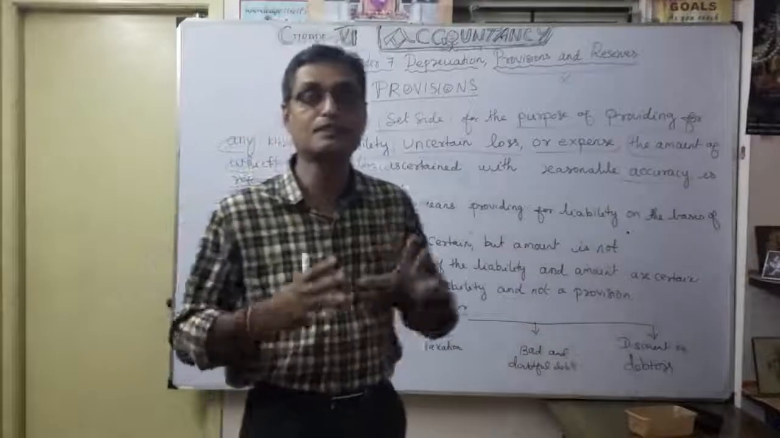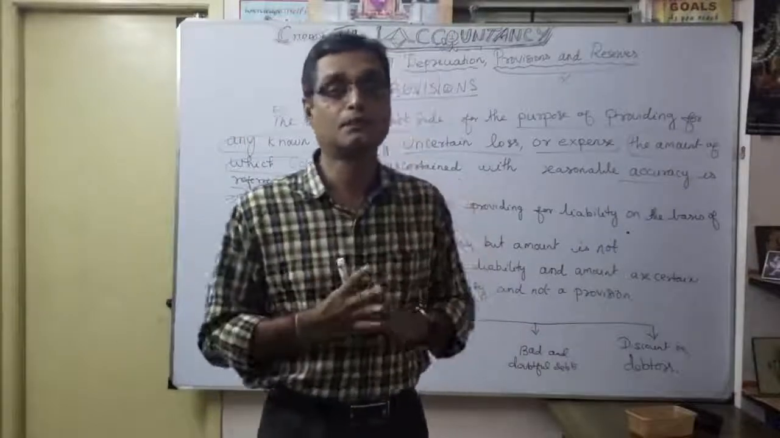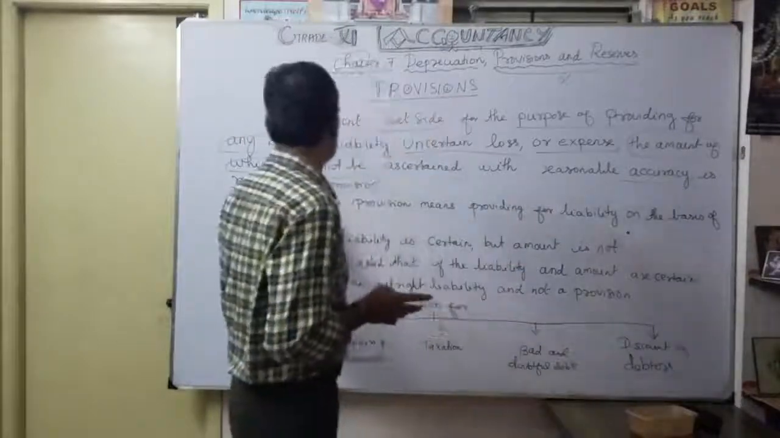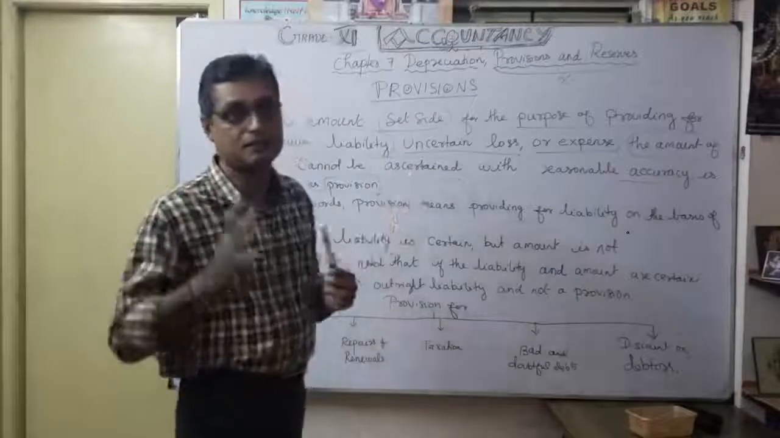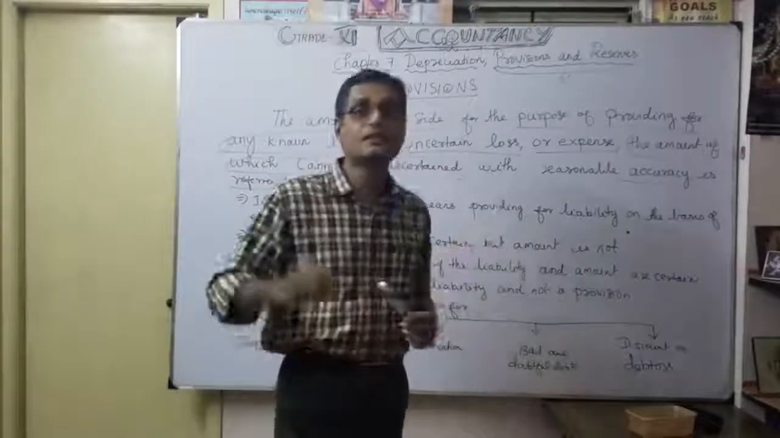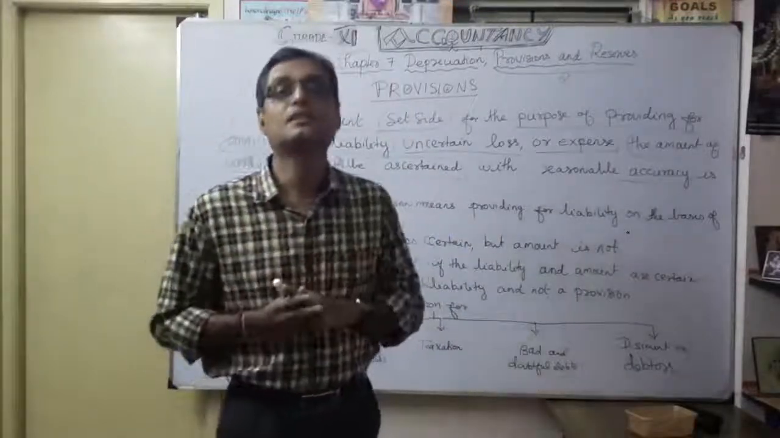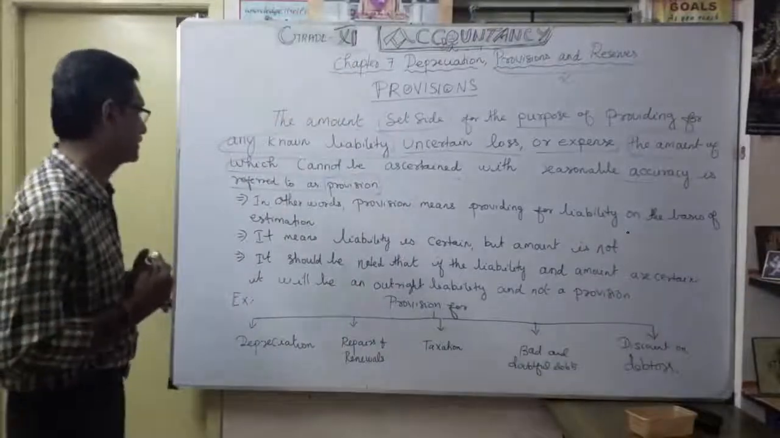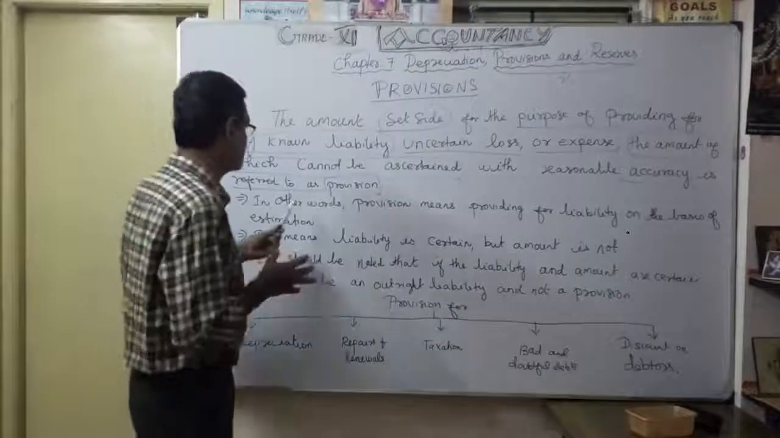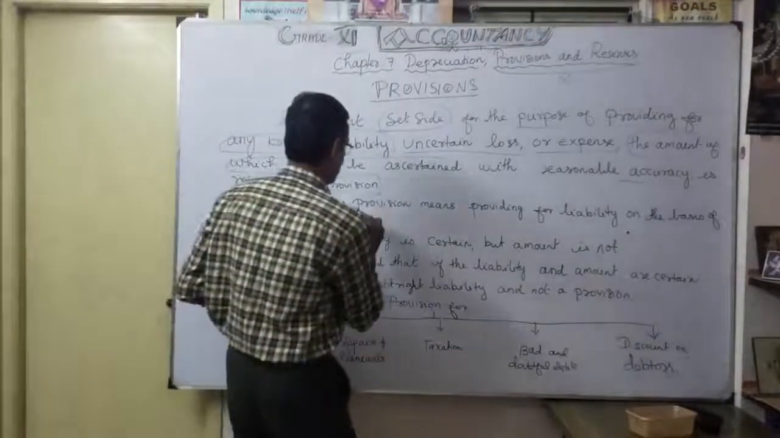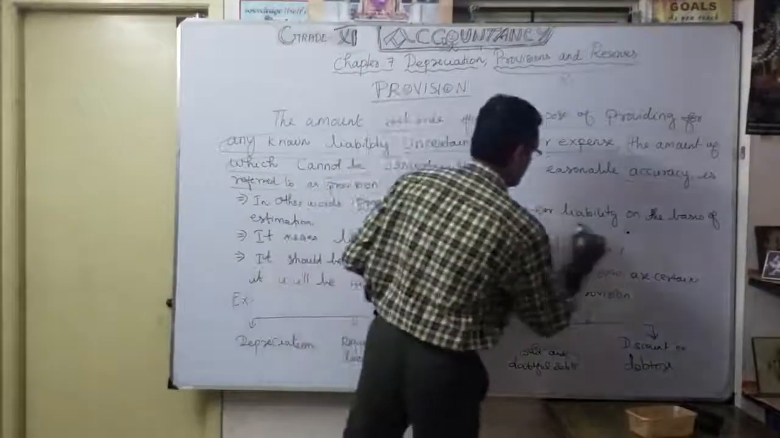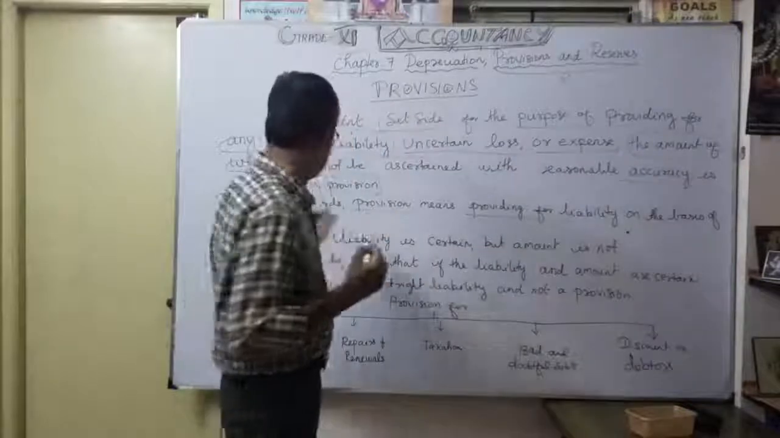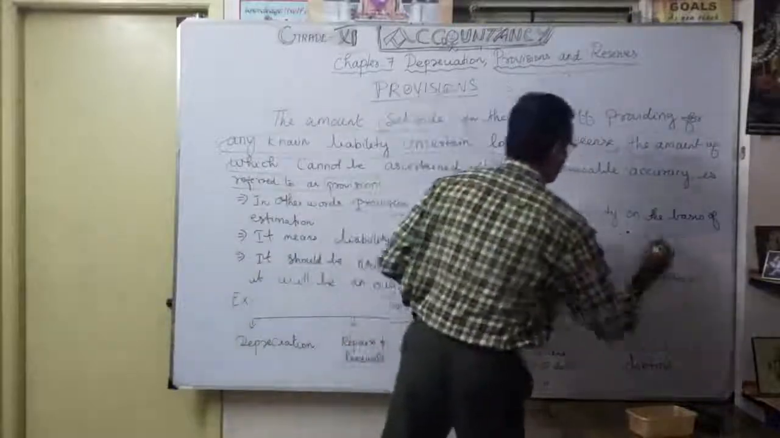of providing for uncertain loss or expenses. The very, very important word is that which cannot be ascertained. That word is very important. That which cannot be ascertained with reasonable accuracy is termed as provision. Okay, again, a detailed discussion. In other words, provision means what? Providing for a liability on the basis of estimation. That is very, very important.